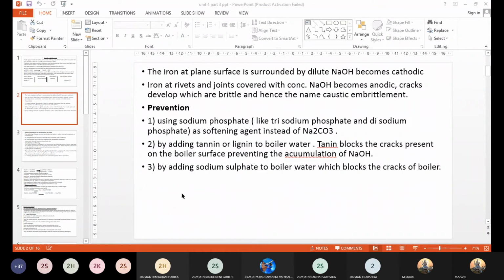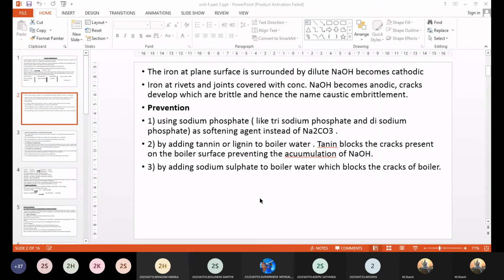If you have a choice of using some other softening agent instead of sodium carbonate, that is a good solution. The preferred reagent is sodium phosphate. Sodium phosphate is a better softening agent, mostly used in the external treatment of boilers instead of sodium carbonate, because sodium carbonate would result in caustic embrittlement.